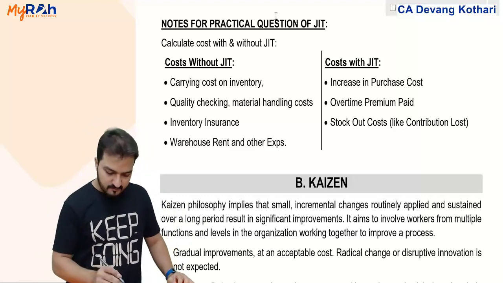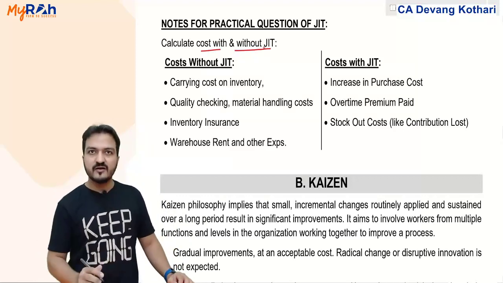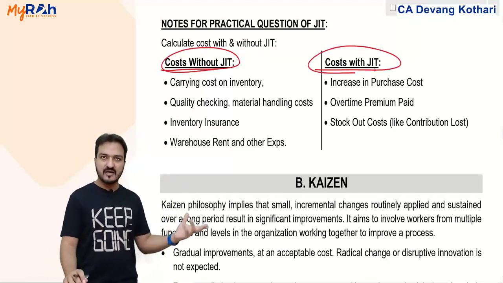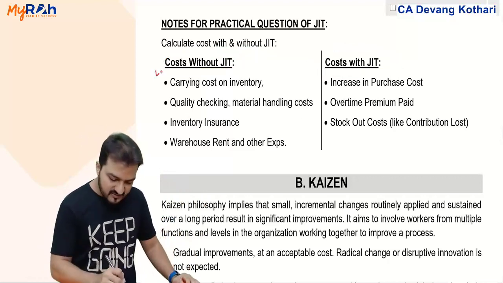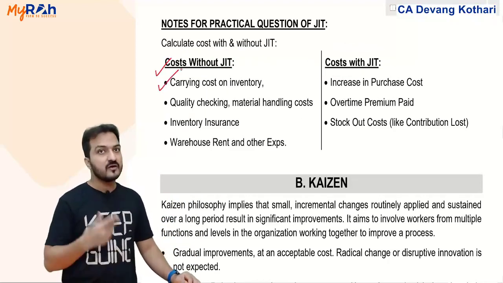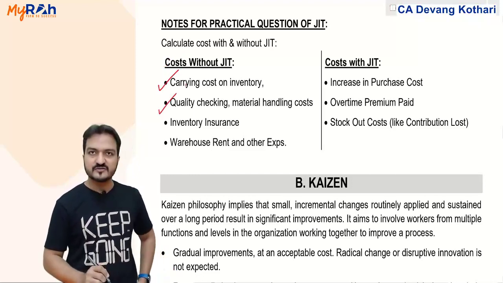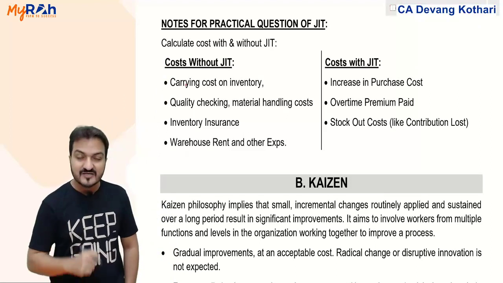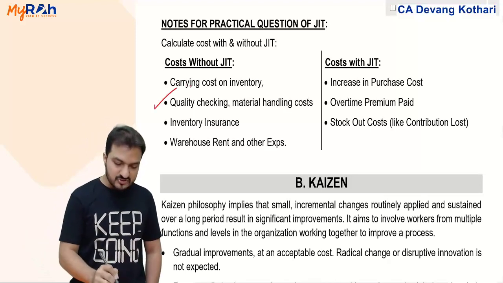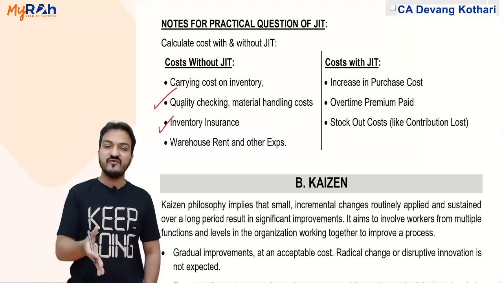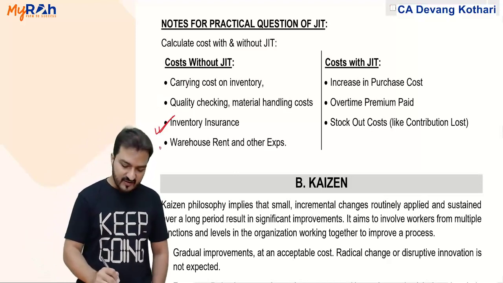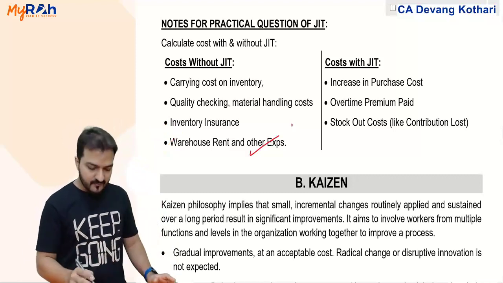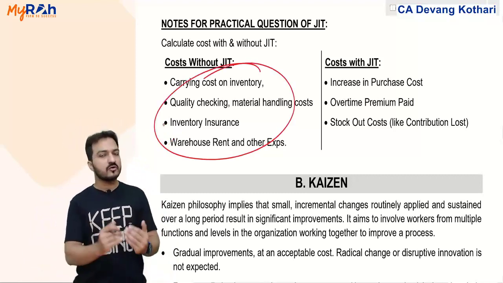Well, you decide by calculating a cost with and without JIT. I'm giving you certain common examples of costs that can come. If the company does not follow JIT, then the carrying cost on inventory will be high. You will also have quality checking cost and material handling cost, because you order materials well in advance, so you will have lots of material handling costs. You will also do quality checking of the material, and that cost will be there. Plus you have lots of inventory, so you'll have inventory insurance also. You'll have warehouse rent and other expenses pertaining to the warehouse, because you keep inventory in the warehouse. All that are my costs if I do not follow JIT.